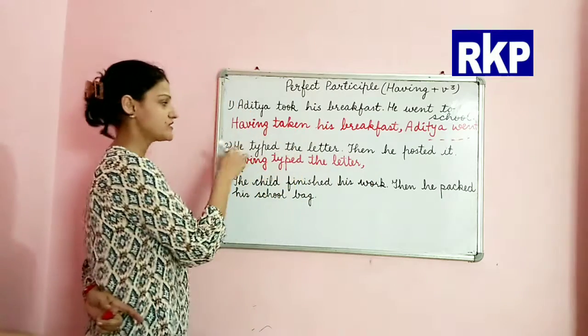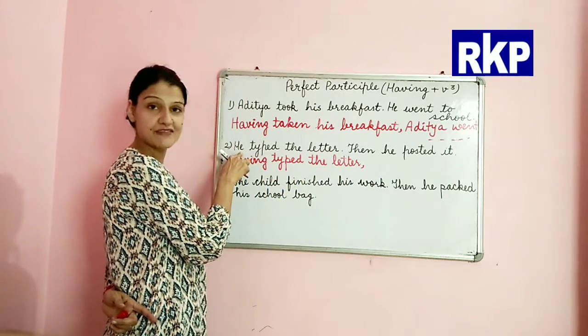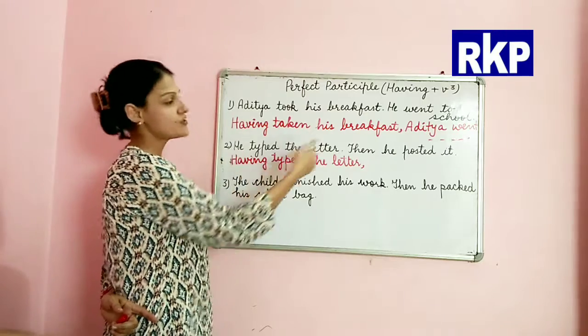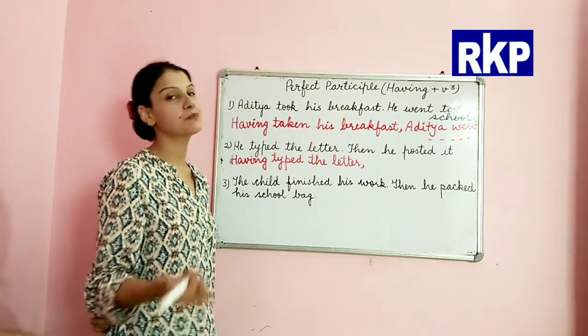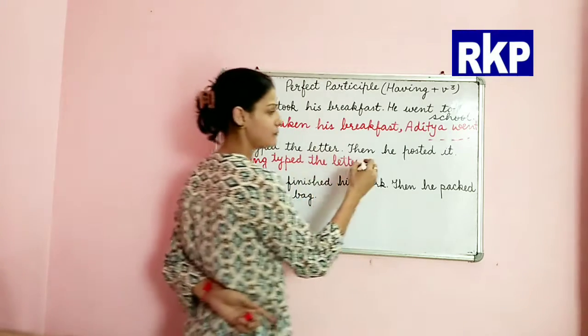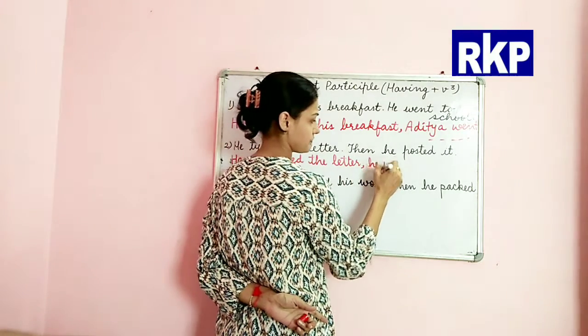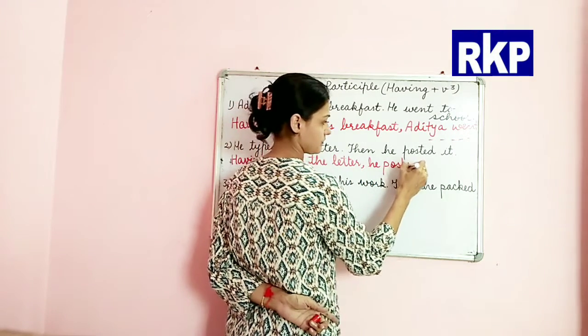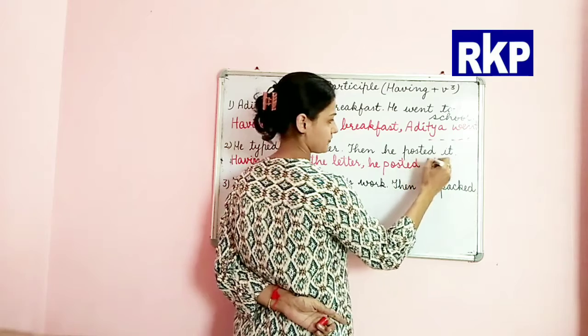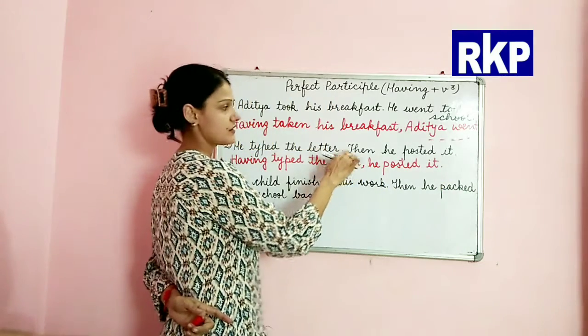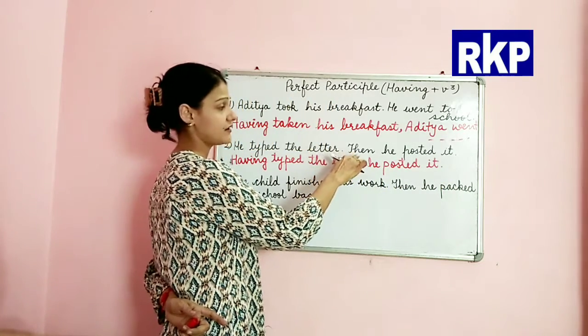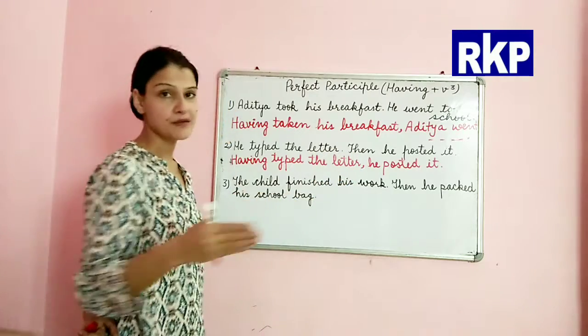Now see, beta, we don't have any name here. We don't have a proper noun here. So of course now we will use the pronoun only: he posted it. The full stop and the second subject are removed, and both sentences become one.